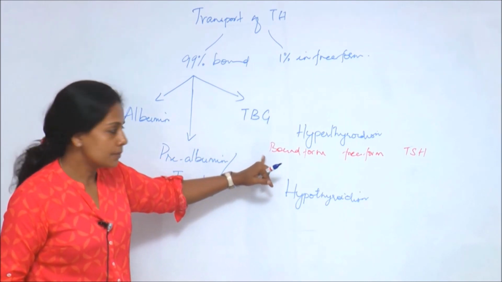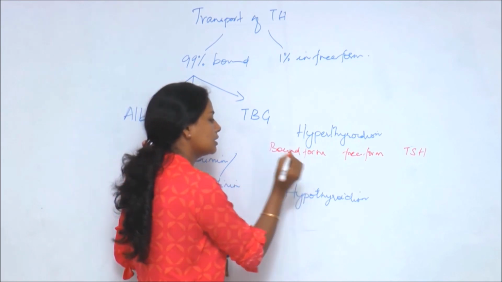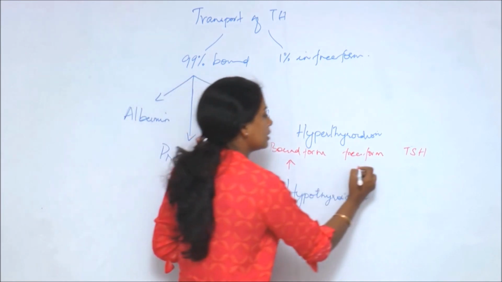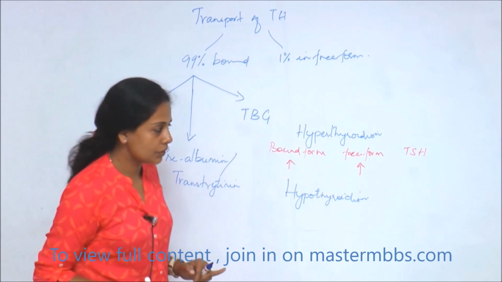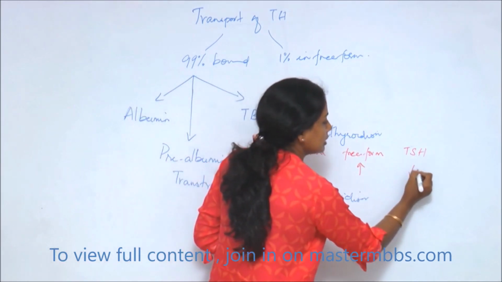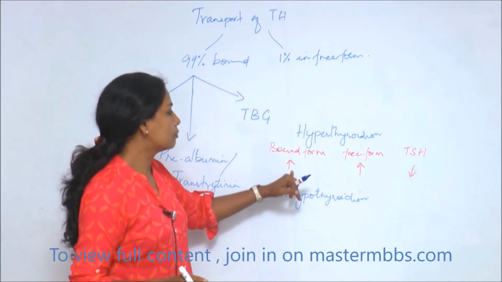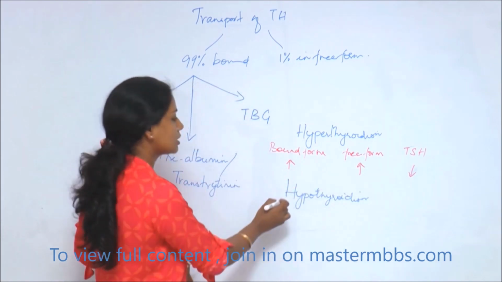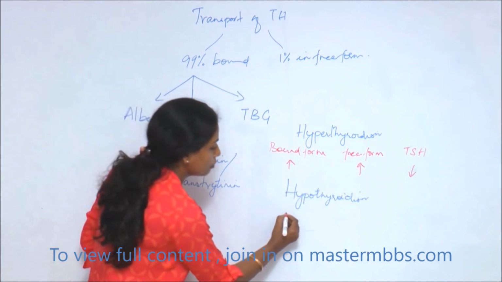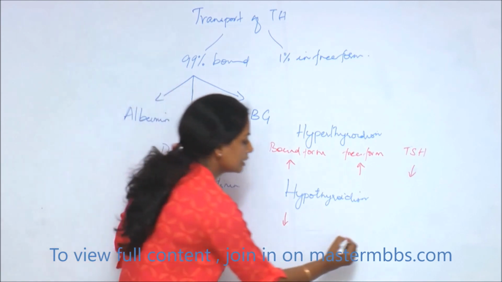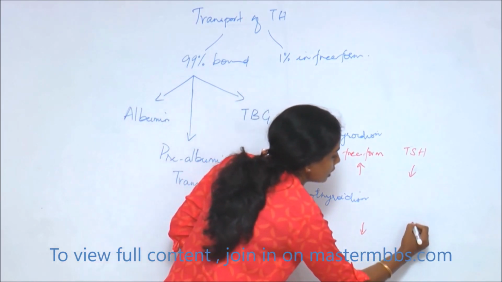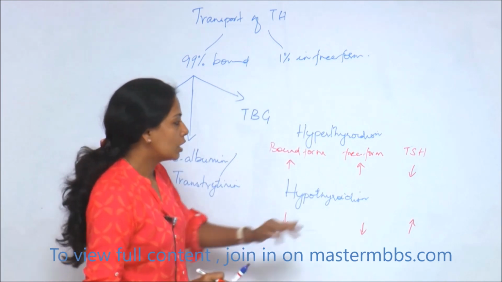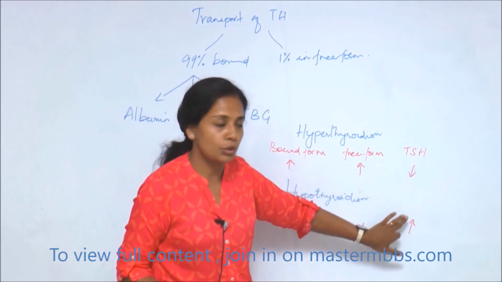In hyperthyroidism, there is an increase in the bound form, an increase in the free form, and a decrease in TSH. High bound form, high free form and low TSH. Whereas in hypothyroidism, the bound form will be less, the free form also will be less, whereas TSH will be high. Now you have to think why this will be high.